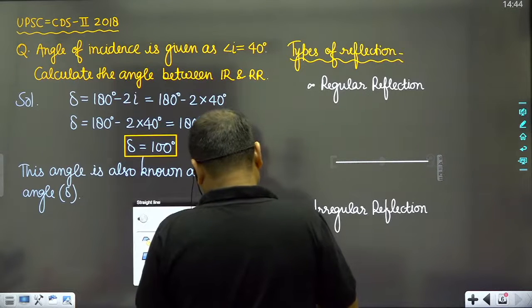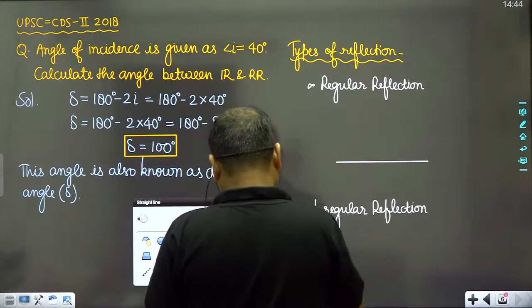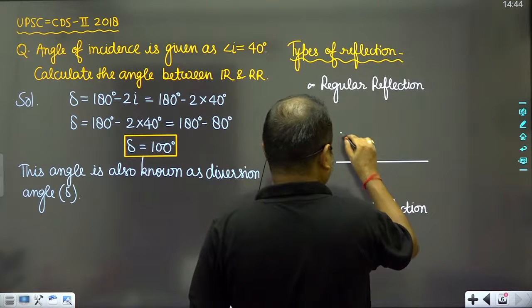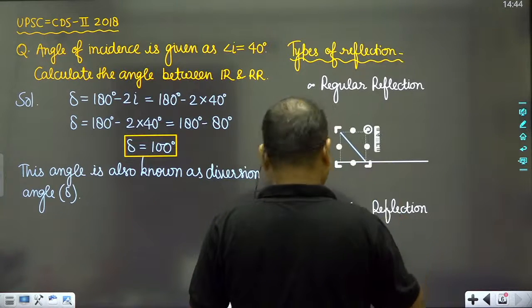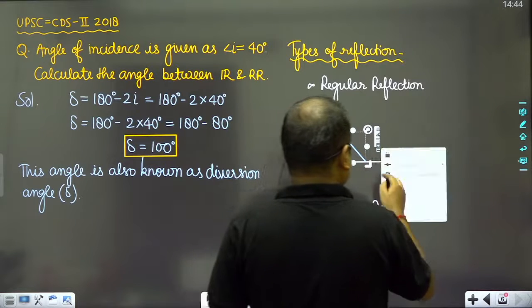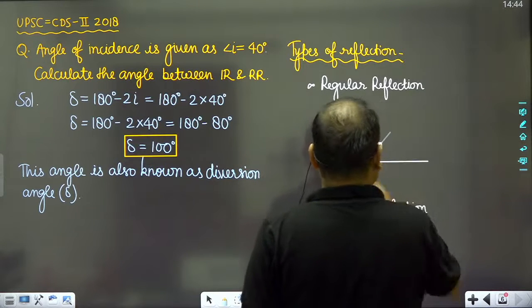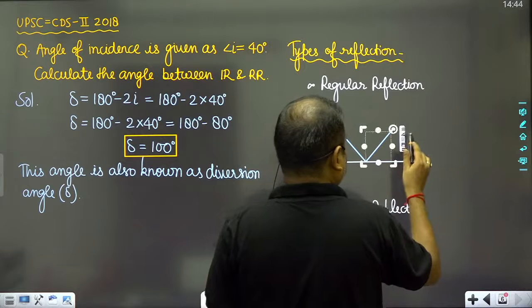Okay, and suppose that these are the two light rays, number one and number two, and this one is the reflected light ray.